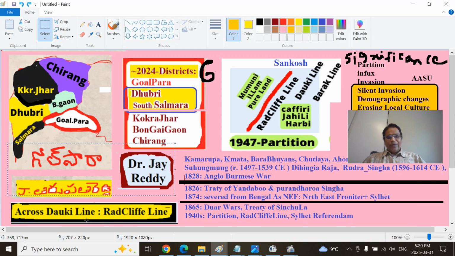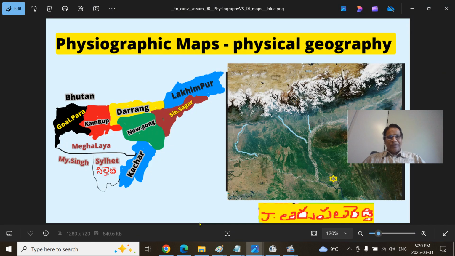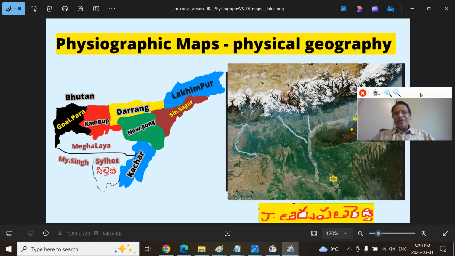Before that, the historic Assam region, the Assam province, at the time of partition, post-partition, before Meghalaya and those regions were taken away, had 7 prime districts: Goalpara, Kamrup, Darrang, Lakhimpur, Nowgong and Sibsagar, and south of the Barail ranges, Cachar district.